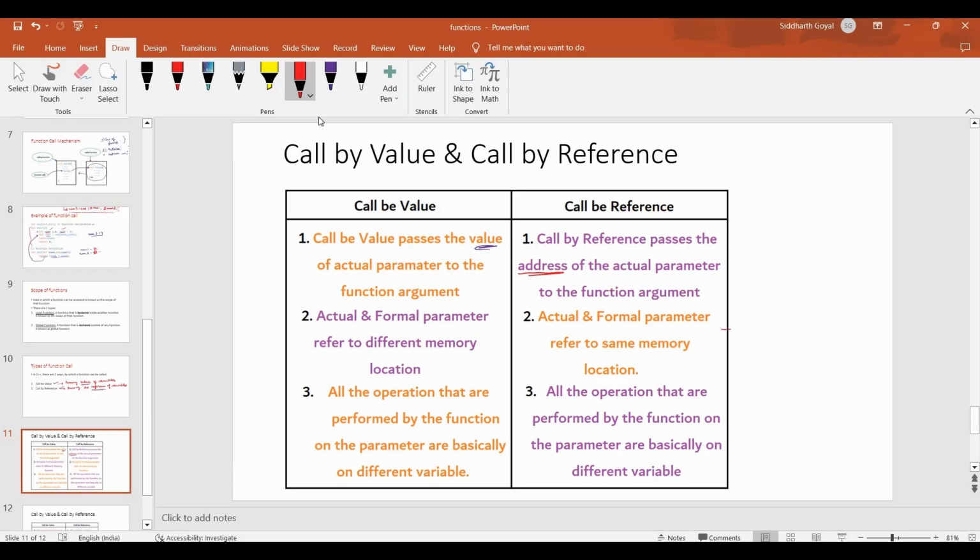But in call by reference, the actual and formal parameters refer to the same memory location. So basically it is the same variable. Effectively, in call by value all the operations performed by the function on the parameters are on a different variable altogether. In call by reference, all the operations performed by the function are on the same variable.